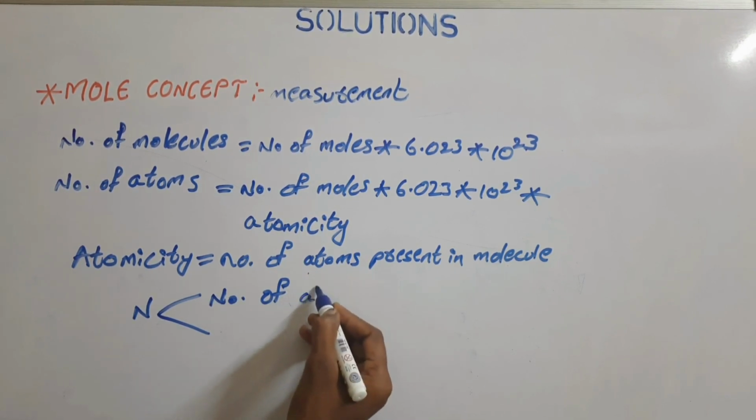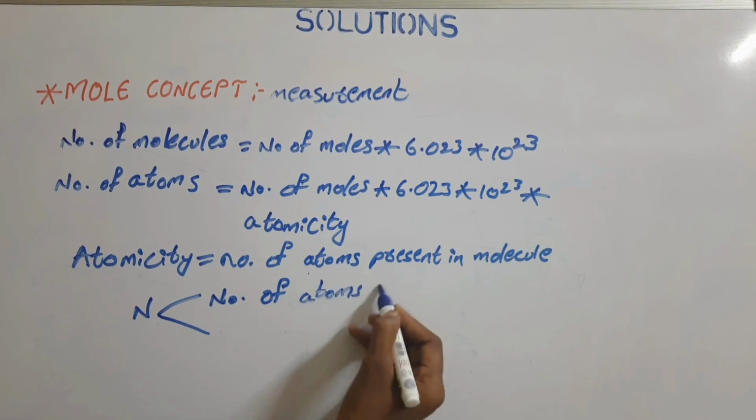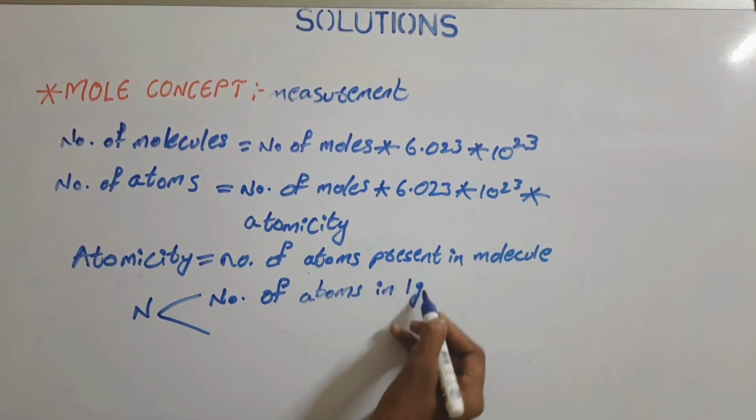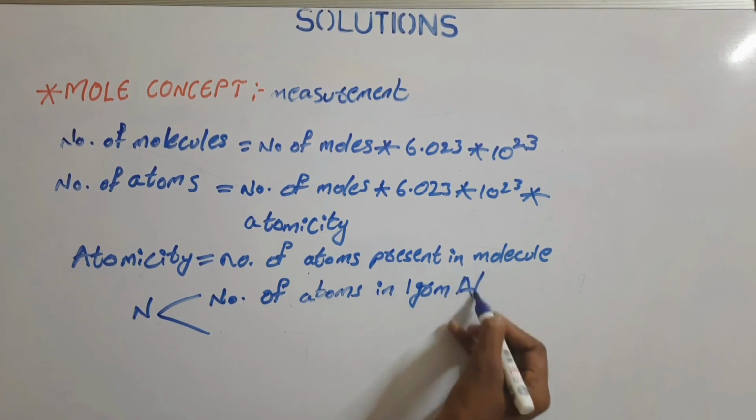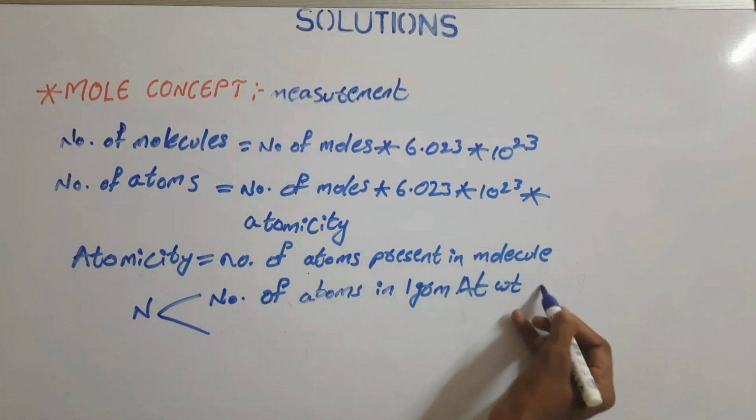Avogadro number is the number of atoms in 1 gram atomic weight of a substance.